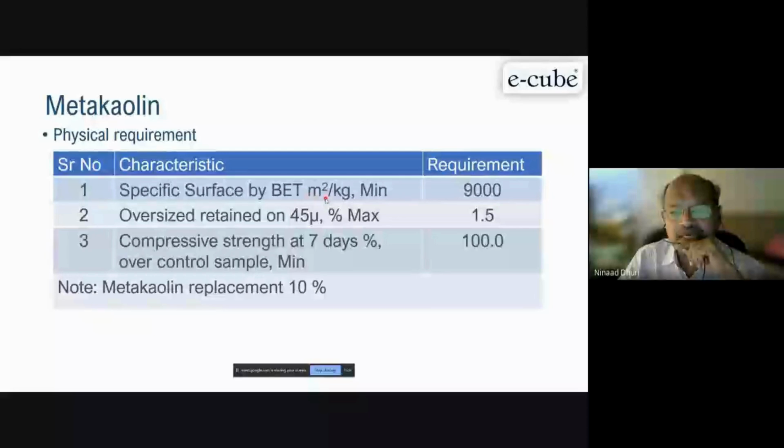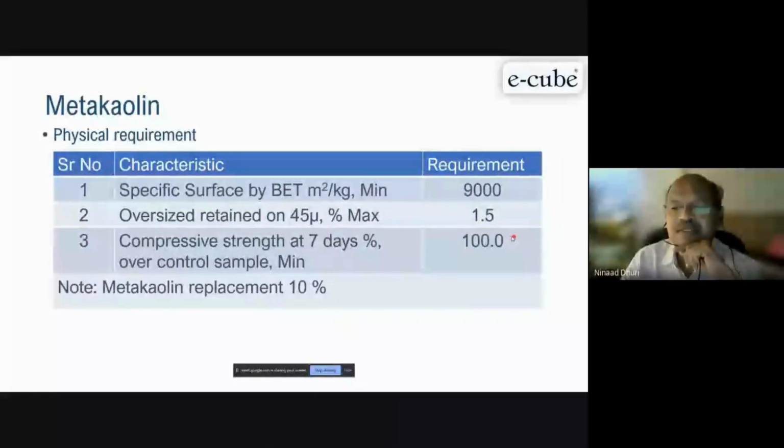Specific surface BET 9,000. Oversize material 1.5. Retention on 45 micron: for fly ash, this is 34%. Now here it is 1.5%. And that densified one, it is around 10%. Now here see the compressive strength at 7 days.